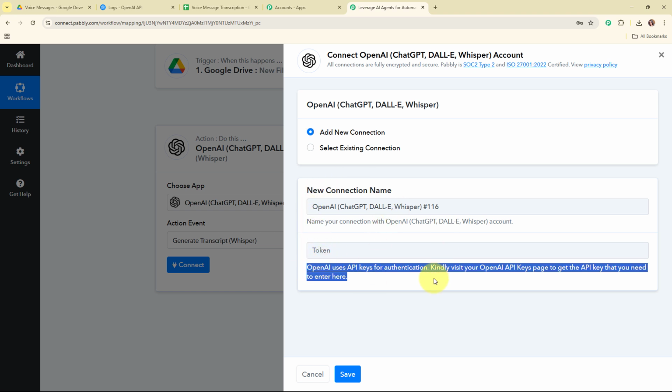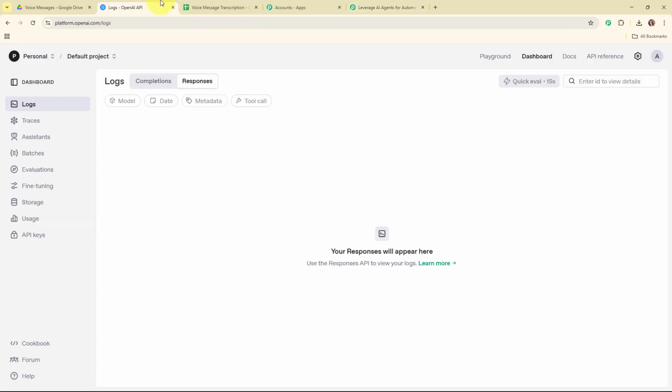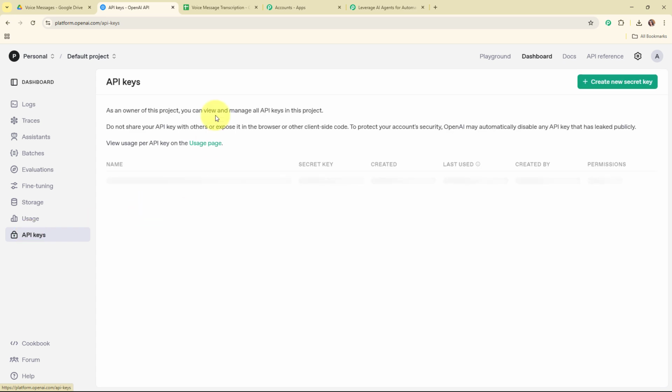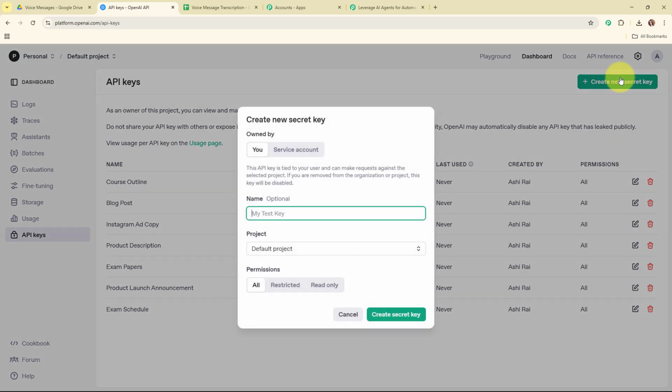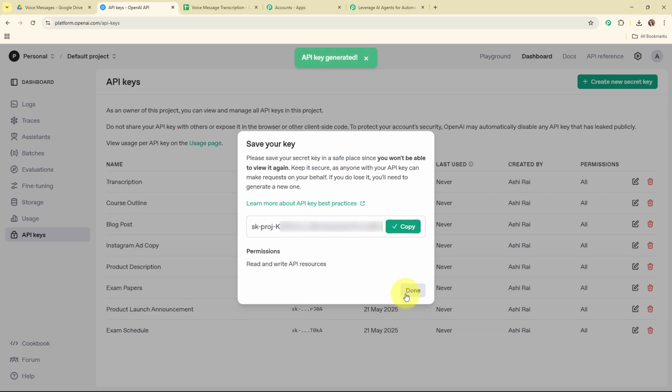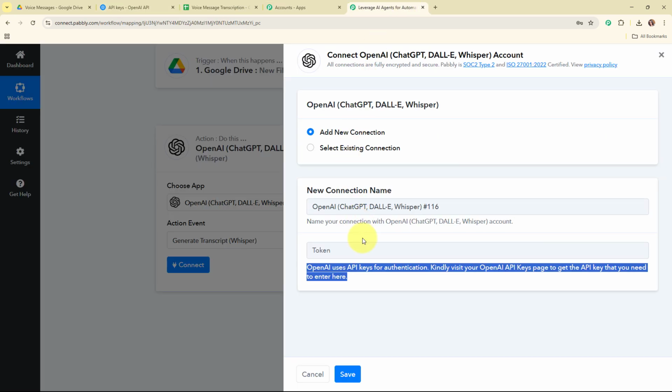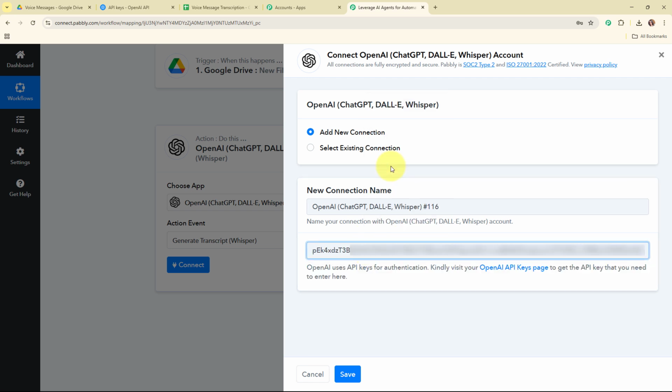So following the instructions given below, I've already logged in to my OpenAI account, and from here I'm going to access the API keys given in the left side bar. Under API keys, you can see all the existing keys over here. So I'm going to generate a new secret key by clicking on this create new secret key button, and here I'm going to give the name as transcription, and then I'm going to select my project as default project, and then I'm going to create the secret key. So this is the API key generated, so I'm going to copy it, move back to Pabbly's workflow, and here I'm going to paste the API token.